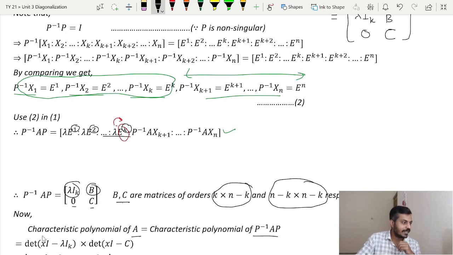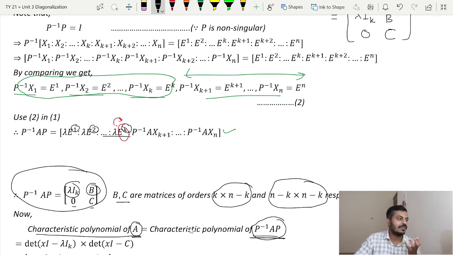So we will find the characteristic polynomial of A. But as we know, P inverse AP and A are similar. So the characteristic polynomial of A and the characteristic polynomial of P inverse AP are the same. So instead of finding the characteristic polynomial of A, we will find the characteristic polynomial of P inverse AP, because we already know what P inverse AP is. So what will be the characteristic polynomial of that? Now that is simple to find. As you can see, it is an upper triangular matrix. We know the determinant is nothing but the product of the diagonal elements.